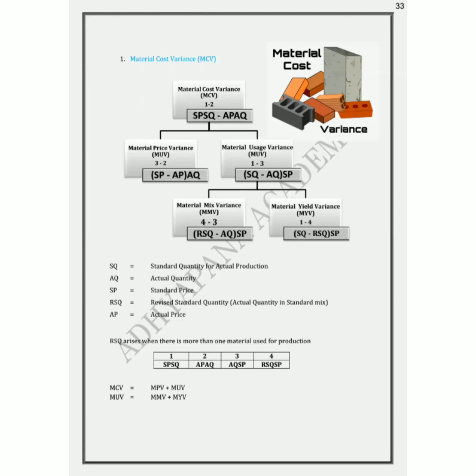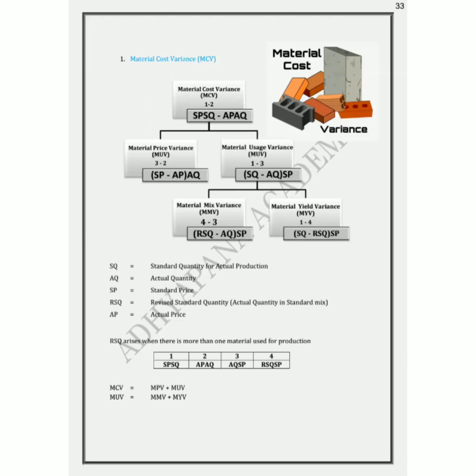the solution ends here when there is only one class of material. When there are different classes of materials, when there are two or more materials which are mixed together to arrive at a yield, the usage variance gets subclassified into mixed variance and yield variance. How am I going to remember this mixed variance and yield variance?